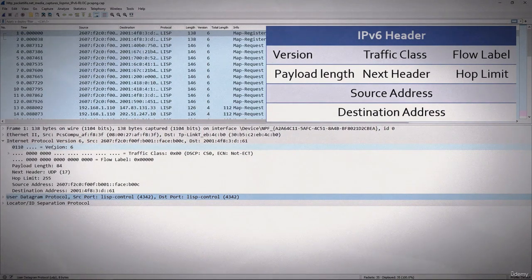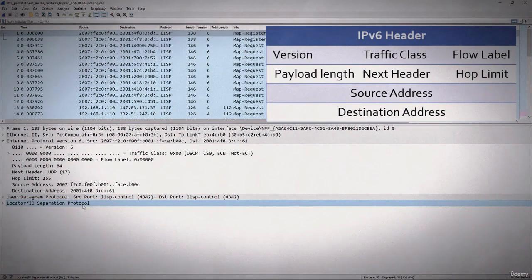Now we look at the payload length. The payload length is any header or data that follows the IP header. So let's take a look at the UDP header. You can see it's 8 bytes. And the locator ID separation protocol here you can see is 76 bytes. So 76 plus 8 equals 84. There we see UDP that follows the IP header. And then we see the hop limit. The last two field values are the source and destination address. In general, you are going to see a lot more IP version 6 on our networks, so you will need to get familiar with IP version 6.